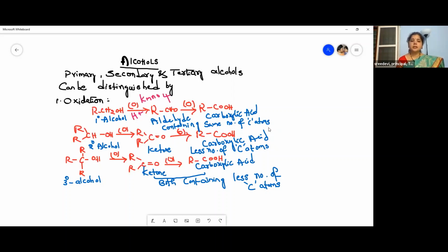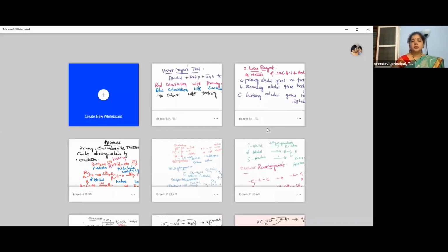Whereas a secondary alcohol on oxidation gives a ketone, which on further oxidation gives a carboxylic acid containing less number of carbons. And tertiary alcohol gives a ketone and a carboxylic acid where both of them contain less number of carbon atoms. That is how we distinguish primary, secondary, and tertiary using the oxidation reaction.